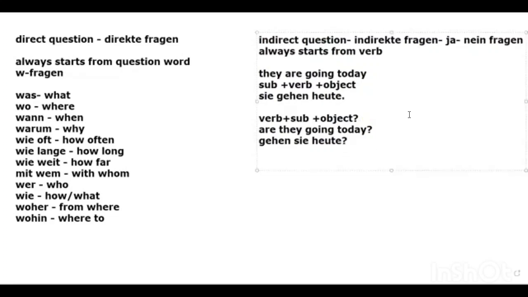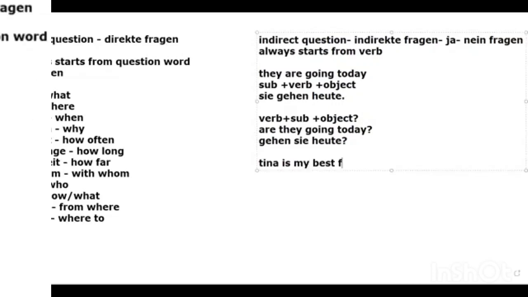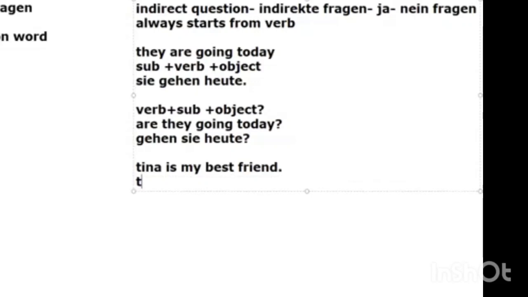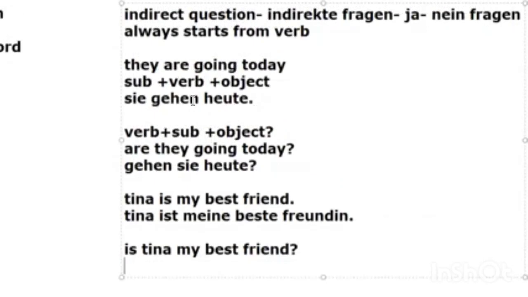The next sentence we'll take is Tina is my best friend. So how do we follow? Tina ist meine beste Freundin. Now change into indirekte Frage. Is Tina my best friend? And then you say, again in German, how do we say it? Just take out your verb.